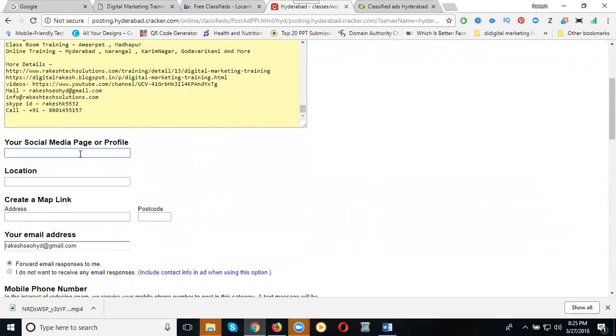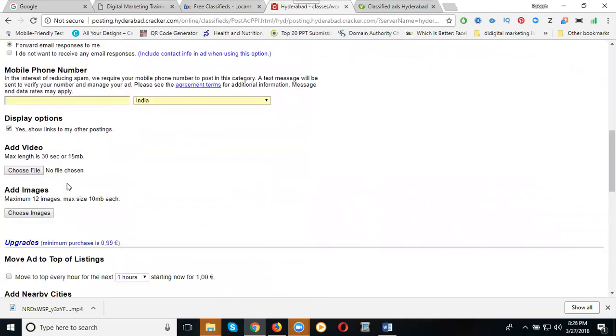For your social media page or profile, simply write like this: facebook.com/digital Rakesh. Location Hyderabad. Address Hyderabad.